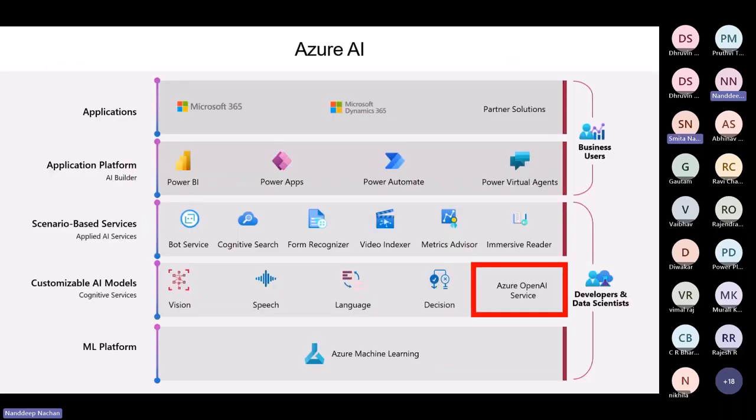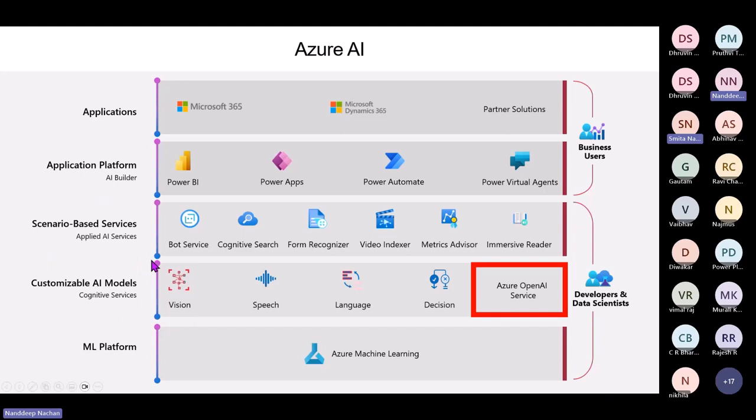Azure AI is a collection of artificial intelligence services offered by Microsoft as a part of its Azure cloud platform. The Azure AI services are designed to make it easy for developers and organizations to add AI capabilities to their applications without the need for extensive expertise in AI technology. Azure's AI services are the tools for solving AI workloads and can be categorized into three groupings. The first one is the Azure Machine Learning platform, the second is Cognitive Services, and the third is Applied AI Services. Let's see all of them.